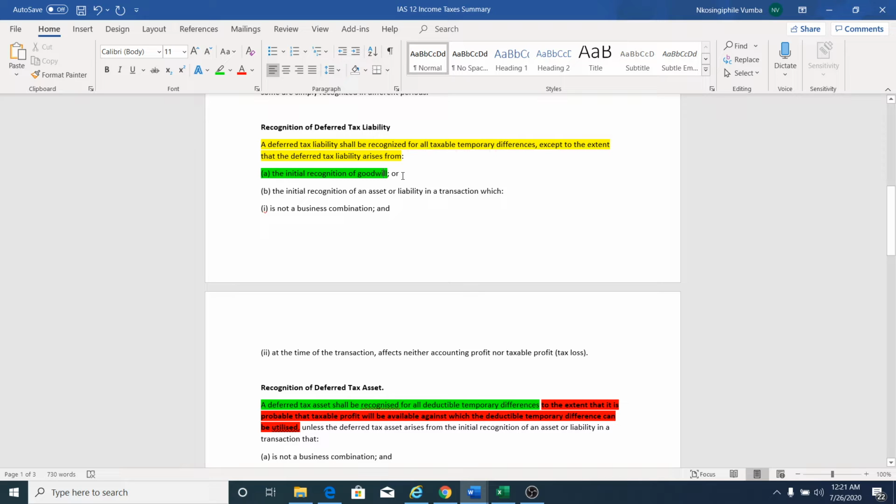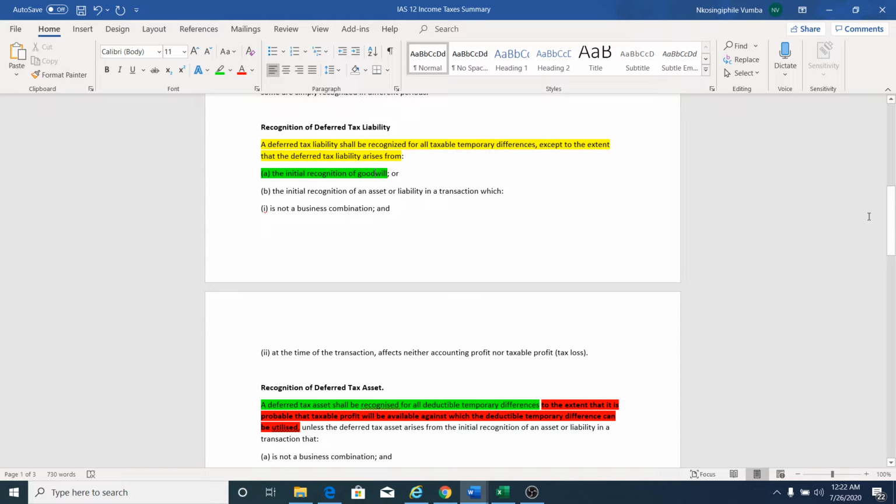But SARS will say, no, we don't recognize goodwill. Our tax base for goodwill is nil, because goodwill is exempt even when you impair it. The impairment of goodwill is also non-deductible. So SARS will say, you know what? We have a nil tax base. If that's the case, a taxable temporal difference equal to the carrying amount of goodwill will arise, and if it arises, it means you need to recognize a deferred tax liability. But now it says if it is a result of goodwill, we don't do that.